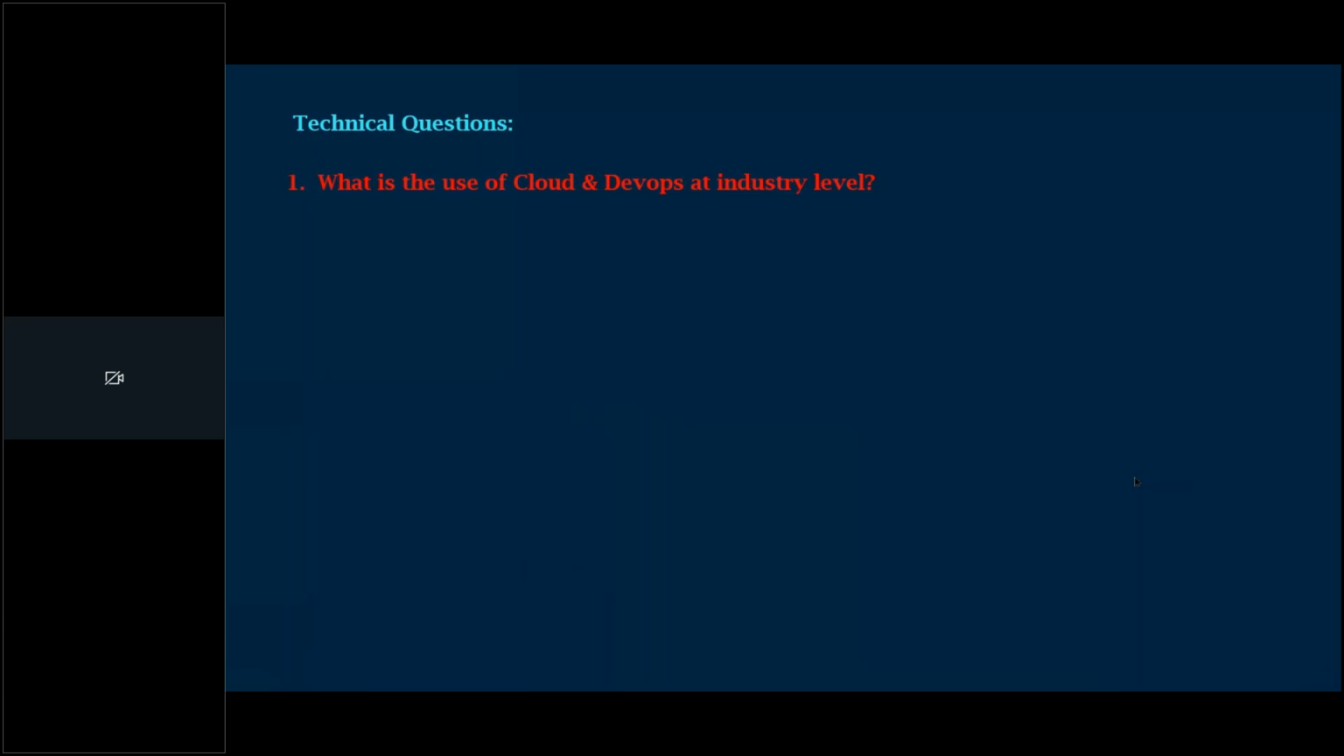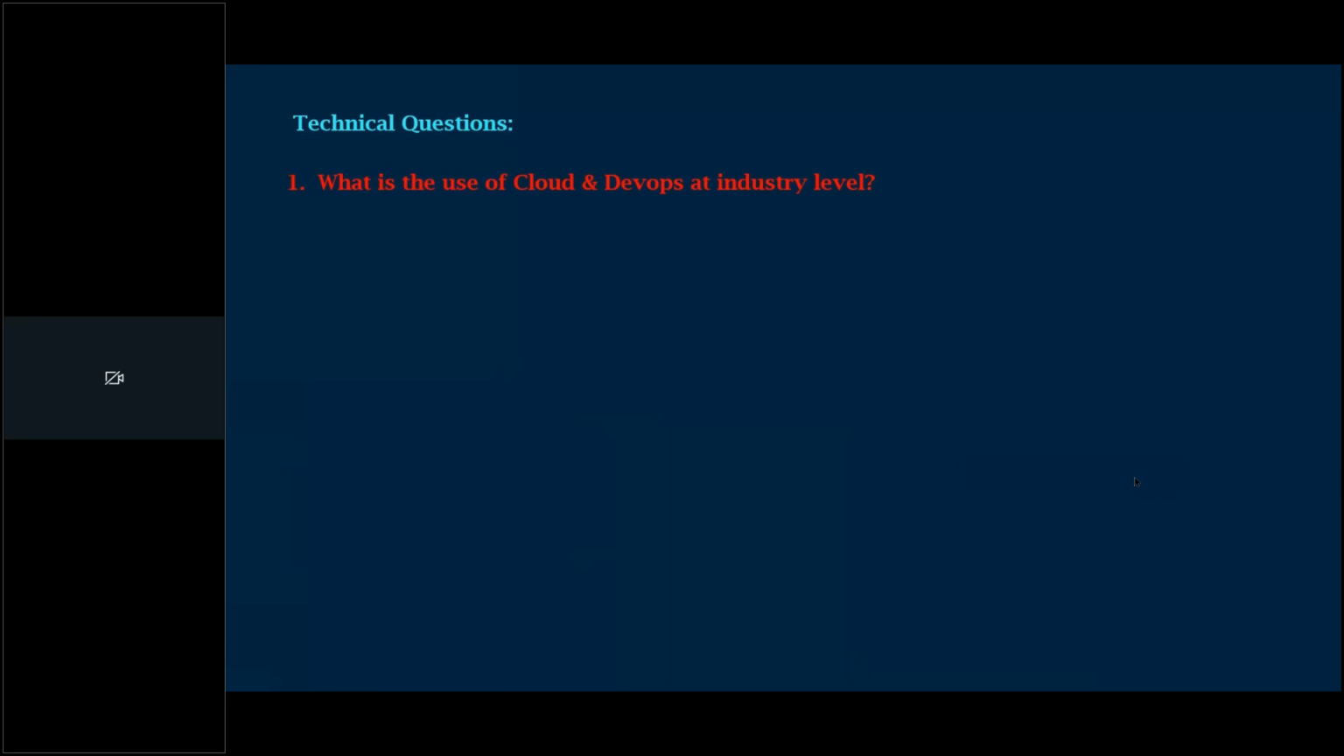So what is the use of cloud at industry level? When we use the cloud, time will be saved. First one is time will be saved. Within a minute, we can create n number of resources. Within a minute, we can deploy n number of applications. Within a minute, we can increase the storage, RAM, and processing. On the fly, by a single click, within a minute.